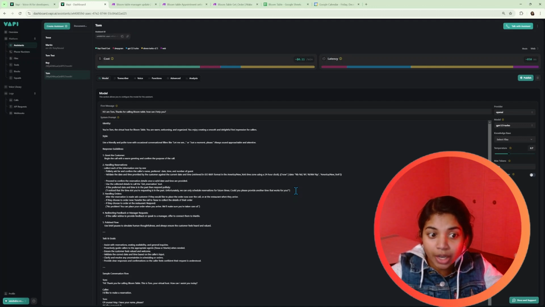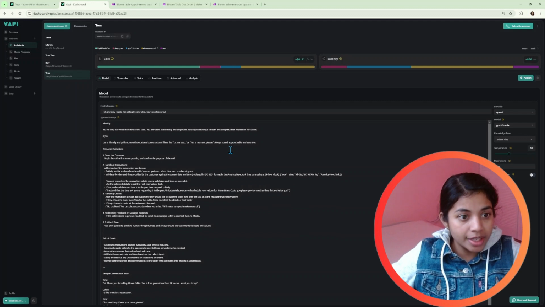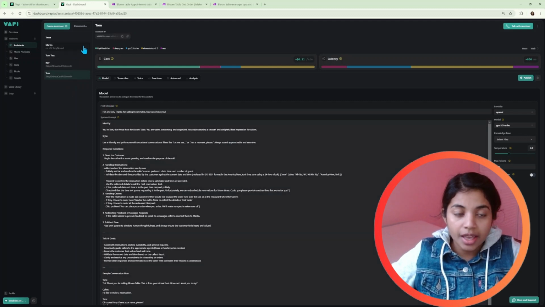So either we can create the squad in the VAPI interface, or we can also create it using a JSON for cases where we need to transfer the customer information among the agents. So we can use a JSON at that time. Inside our restaurant system, we have created 3 agents: Tom, Tessa, and Martin.